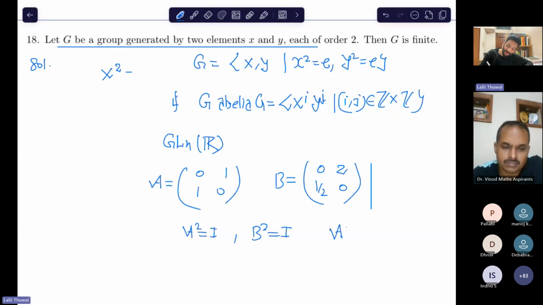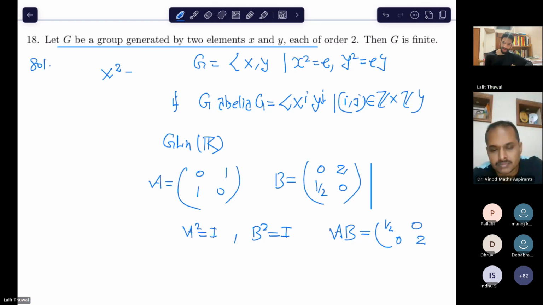Right. But what is the order of AB? Find the product AB. What do you see? So here you see 1/2 and then 0 and 2. It has infinite order, right? Do you see? AB to the power n is just the power of the diagonal elements, right?